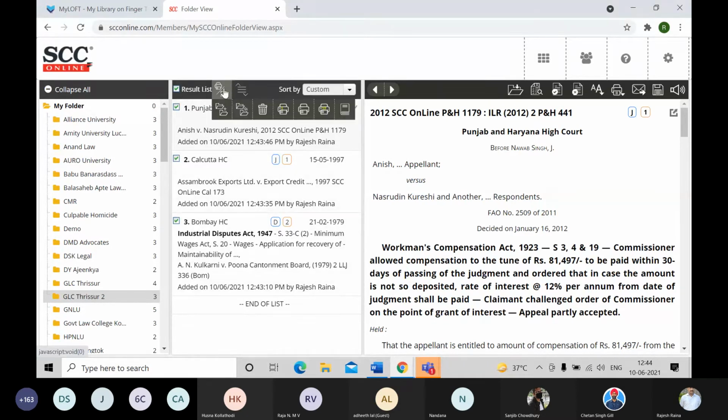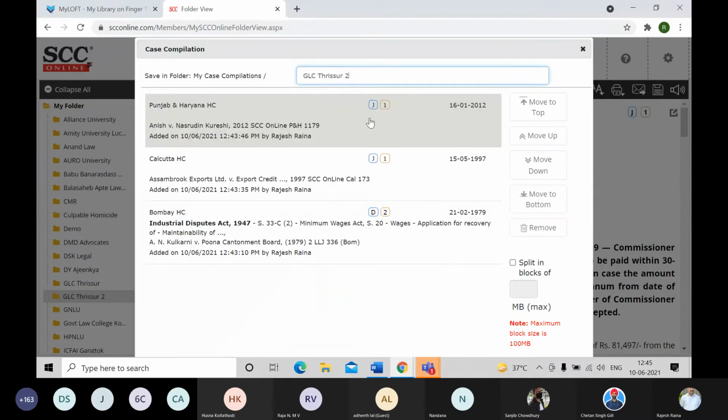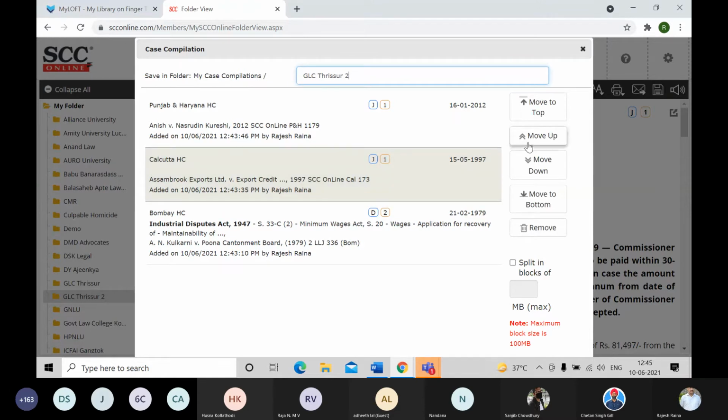Then adjacent to the result list, there is an action icon button over here. And there are many options available. I click on this last option known as create case compilation. One click over here and it will now display all these titles of the documents. It will also prompt me to enter the name; I'll keep it as it is. Then I can also change the sequence as per my priority, or maybe at times I want to sequence them date wise. You can use these buttons on the right hand side to move one up and down.